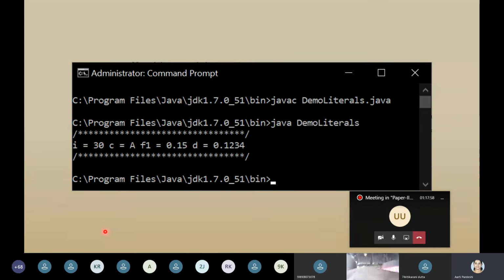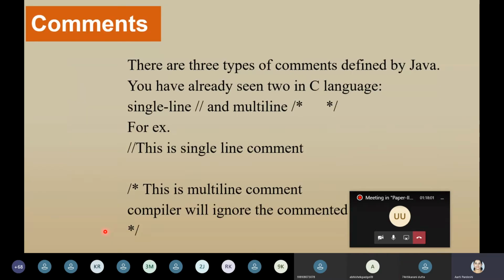Now the next is run it. As we have used System.out.println, everything is coming on a new line. So i is 30, c is A, f1 is 0.15 and d is equal to 0.1234. We'll move ahead. As we have seen this code, we have made the changes, we are able to compile it and run it. Now, the simple thing, that is comments.